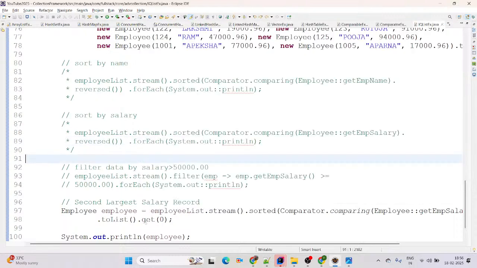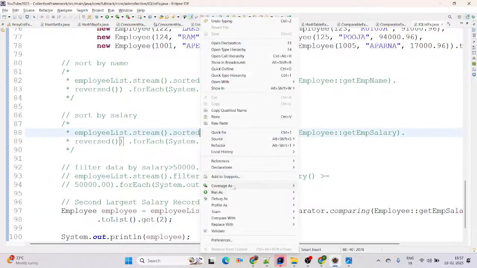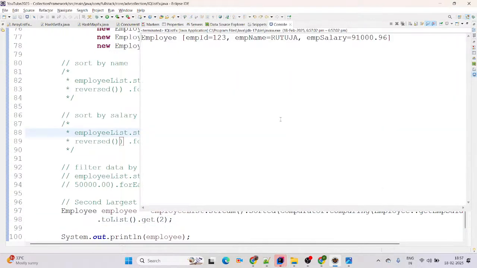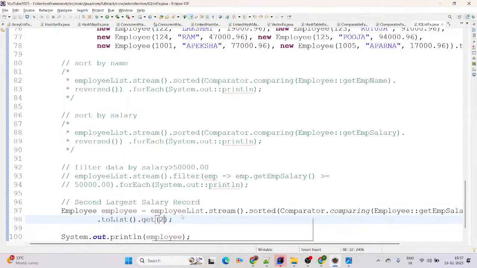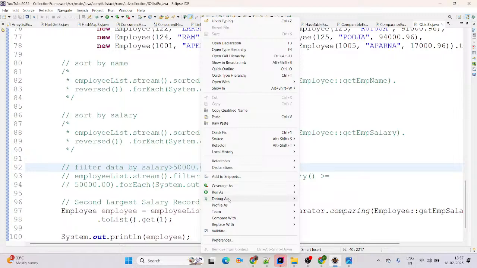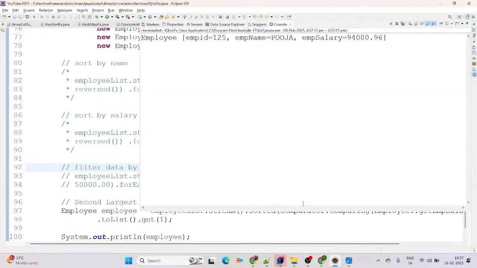Perfect. If you want the third largest, 3 minus 1. Just try. Again, run as Java application, it will print such records. Perfect. Now it printed Rutuja here. But if you want the second largest, like 2 minus 1, it means the n minus 1 formula, you can simply give get(1). It will print the second largest salary record there.